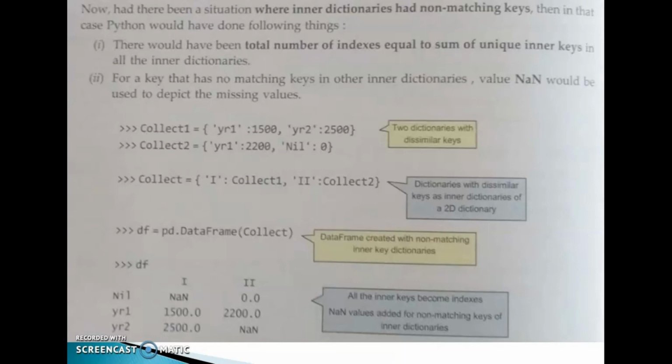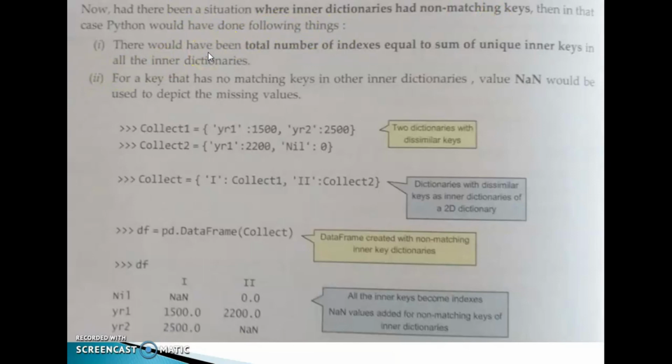Then one more situation is here. If you are giving matching keys, we can identify easily, but we have to expect non-matching keys also. How to identify all these things? Now, had there been a situation where inner dictionaries had non-matching keys, then Python would have done the following things.